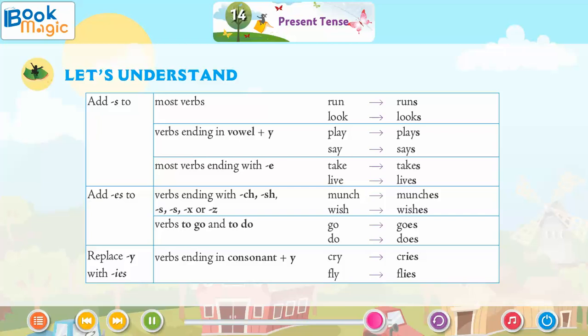Wish, wishes. Verbs to go and to do: go, goes. Do, does. Replace y with ies in verbs ending in consonant plus y: cry, cries. Fly, flies.